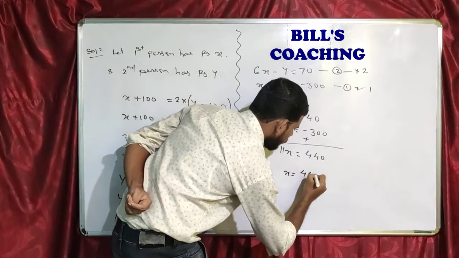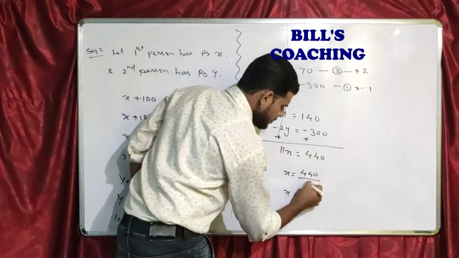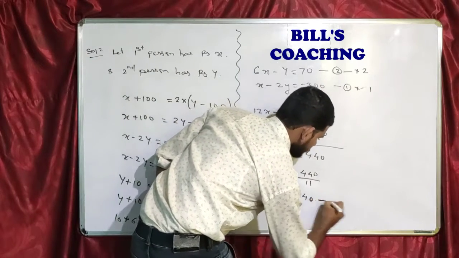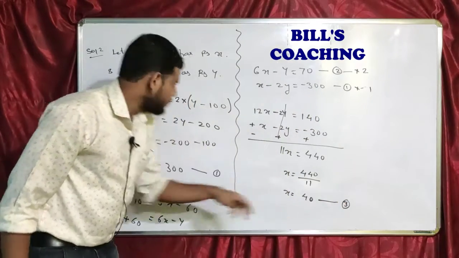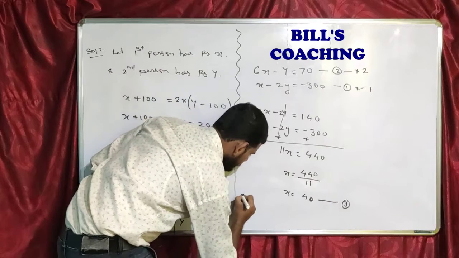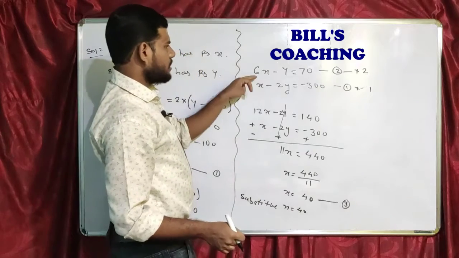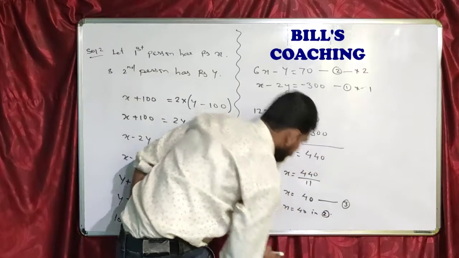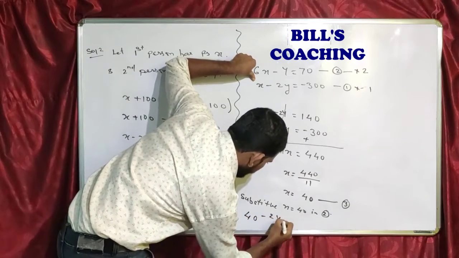So 11X equals 440, so X is 440 upon 11. So X we can say is 40. 4 4s are 44 and 0. Clear? This is equation 3. Now we can substitute this in either equation 1 or equation 2, whichever we want. Let me substitute X equal to 40 in equation 1.